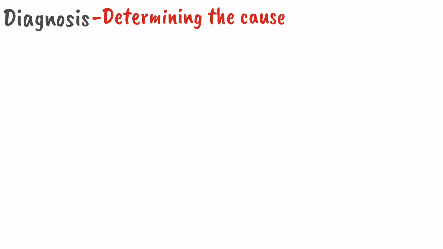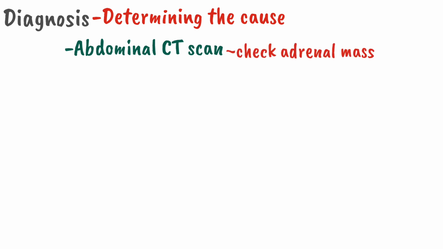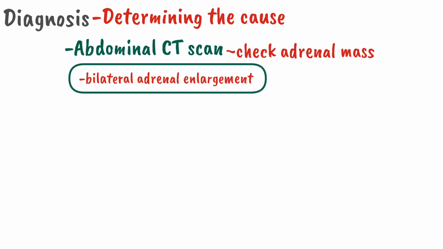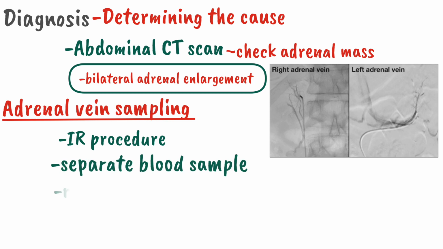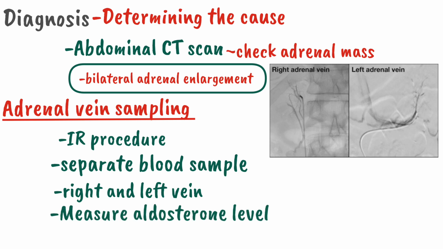For that, we perform abdominal CT scan to check the adrenal mass. On CT scan, there might be a bilateral adrenal enlargement. After that, we perform an adrenal vein sampling. It is an interventional radiology procedure. What we do in this procedure, we take a separate blood sample from each vein, right adrenal vein and the left adrenal vein, and we measure the aldosterone level.